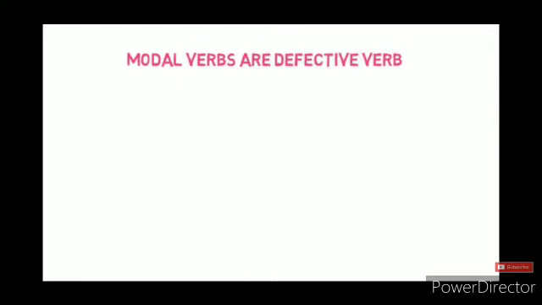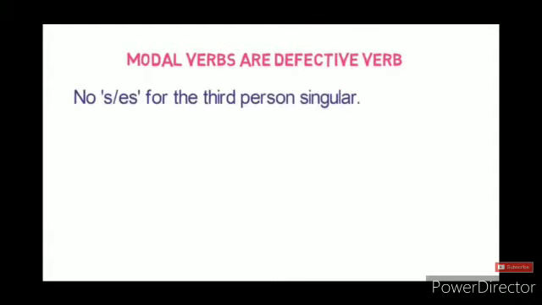Now students, modal verbs are also called defective verbs. Why so? Because of two main reasons. They don't use s or es for the third person singular. Now we'll understand it with the help of an example. The main verb play. In the first person, the sentence is I play.